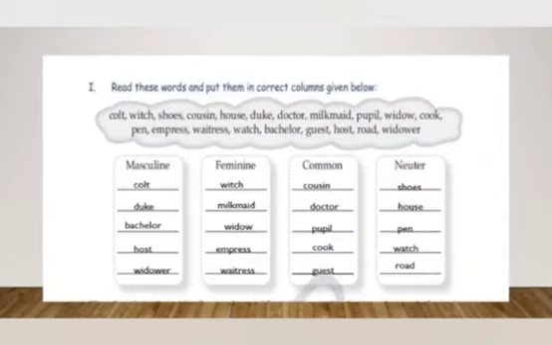House, neuter. Duke, masculine gender. Doctor will be common. Milkmaid to the feminine gender column. Pupil, common. Widow, again to the feminine gender. Cook will be common. Pen, neuter. Empress will be feminine. Waitress, again feminine. Watch, neuter. Bachelor will go to masculine gender. Guest is common. Host, masculine. Road, neuter. Widower, again to the column of masculine gender.